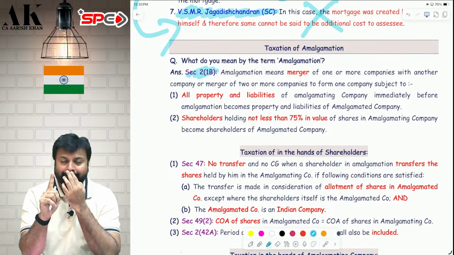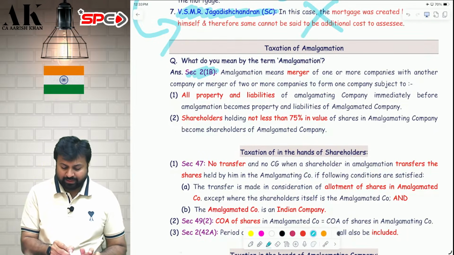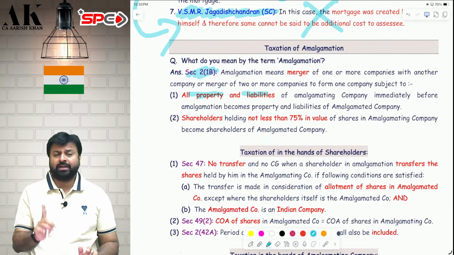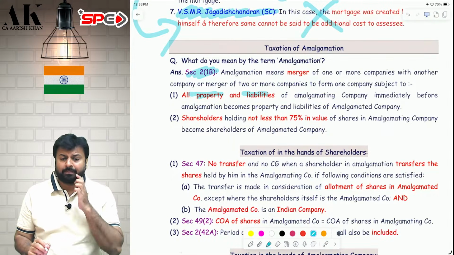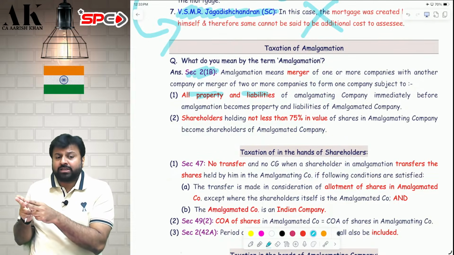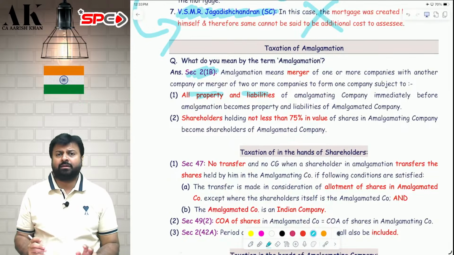Condition number one, all the properties and liabilities of the amalgamating company should be transferred to the amalgamated company. Condition number two, at least 75% of the shareholders of the amalgamating company shall continue to become shareholders of the amalgamated company.